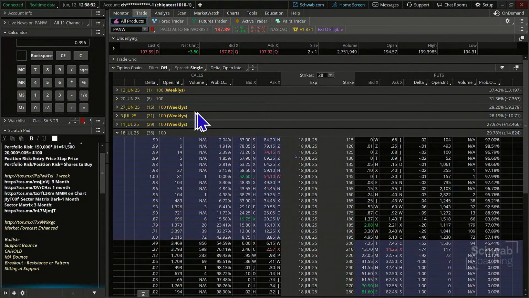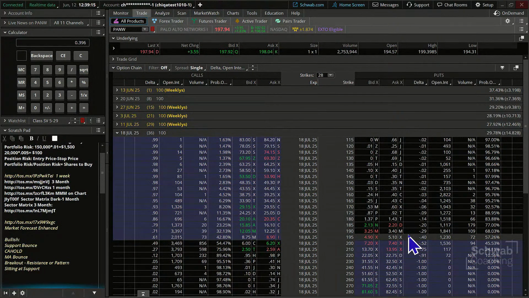Okay. We're going to use our delta column again to find a 30-something, 40-something, maybe lower 40s, higher 20s delta here. We do have the 195 that's a 40 delta, and that's about $2.91 away from the current price of the stock. This one, if we sold that, would be probably a little bit nicer return. Let's see if we can get at least something that's acceptable using the 29 delta. Okay. Notice all the open interest here. We could trade any of those contracts and not be worried unless you trade 1,000 contracts at a time, then that might be an issue to you. But if you're trading even 10, 20 contracts at a time, you're just fine.